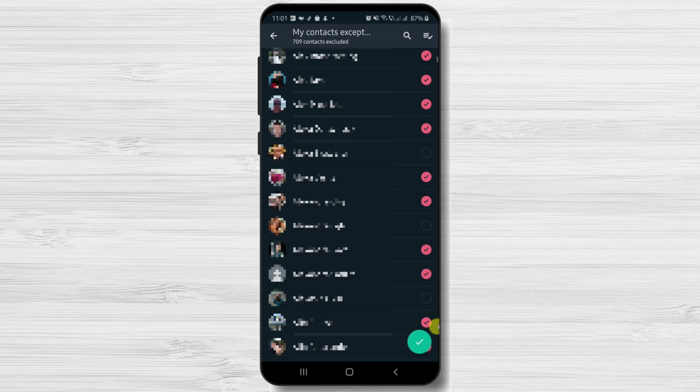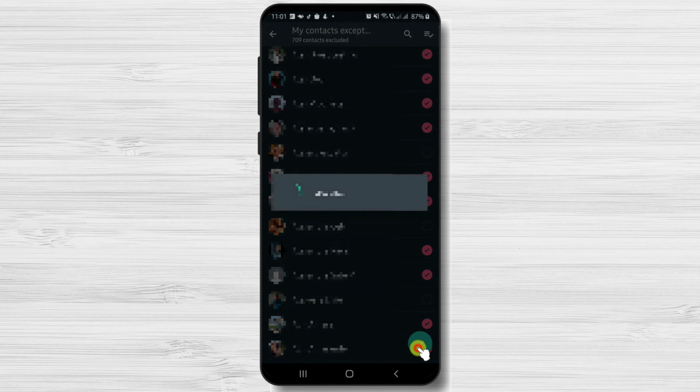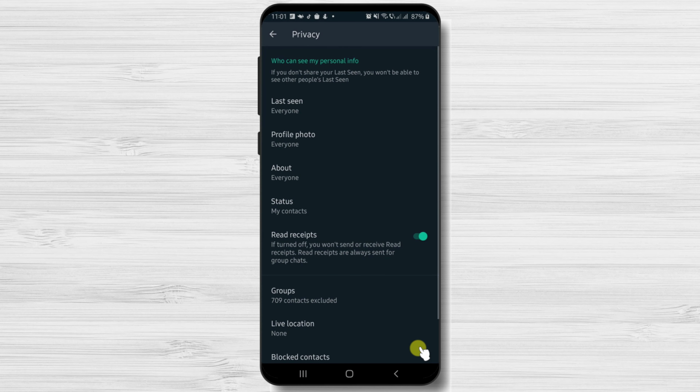If you also have some trusted person who you wish to allow to add you to groups, you can unselect them. After you have finished selecting the persons who you do not wish to allow to add you to a group, tap on the green button from the bottom. Only the persons who you did not select can add you to a group now.